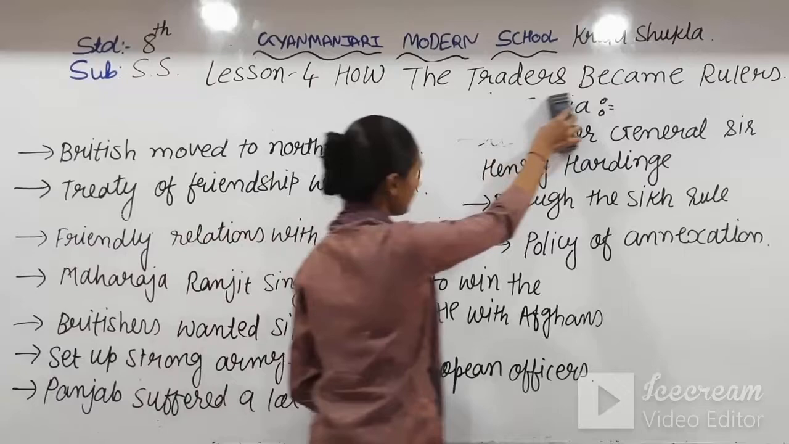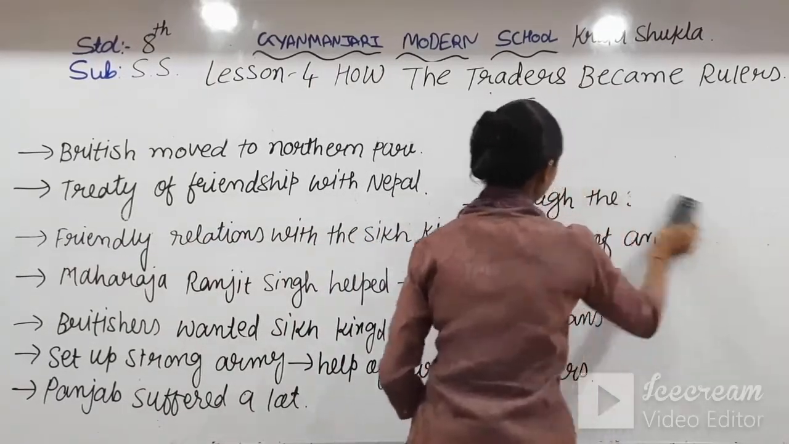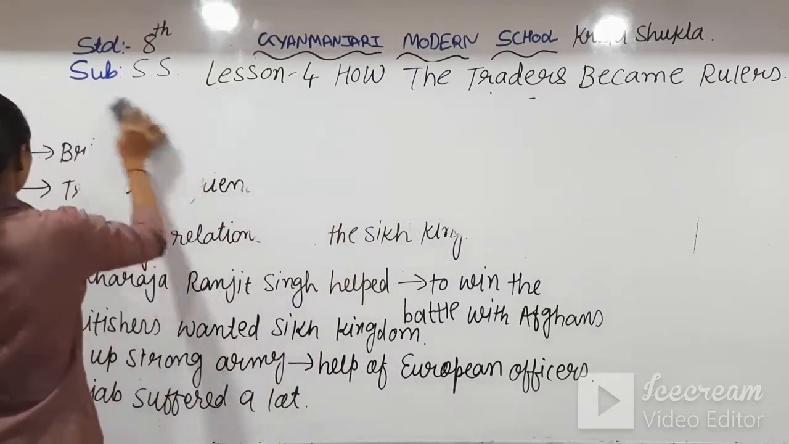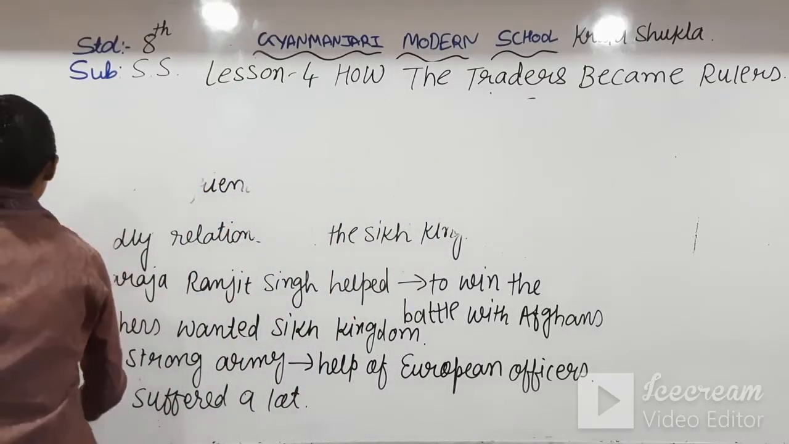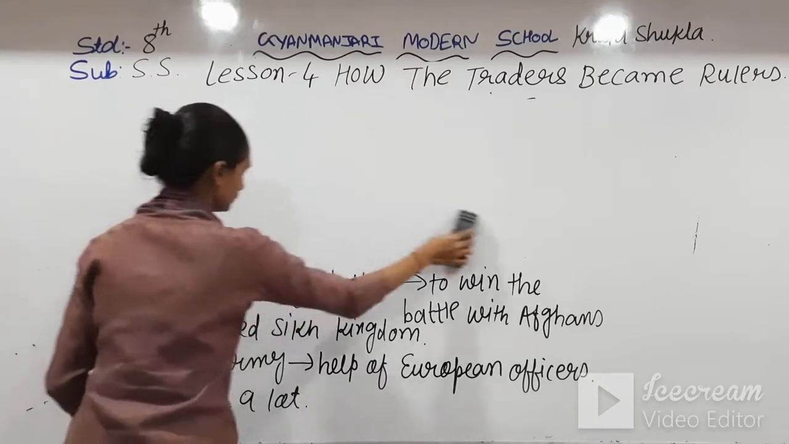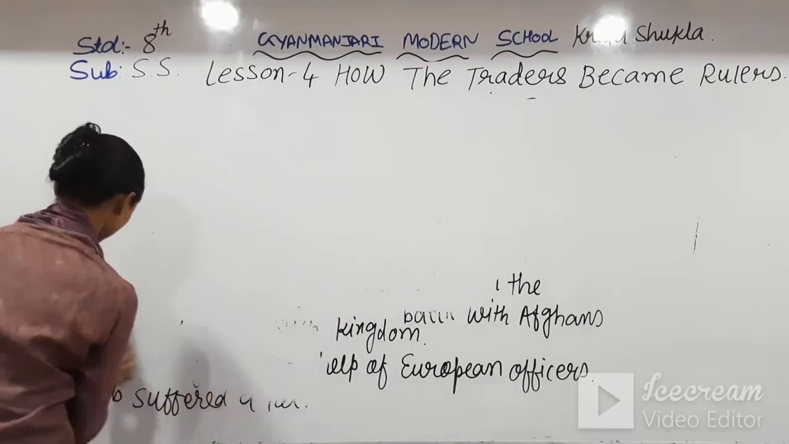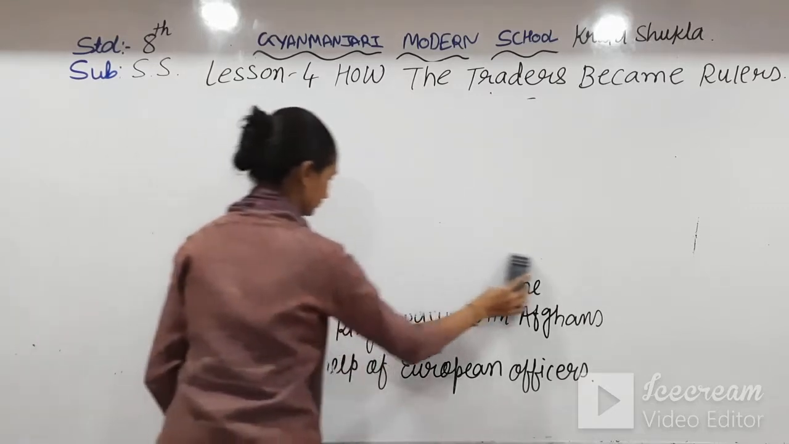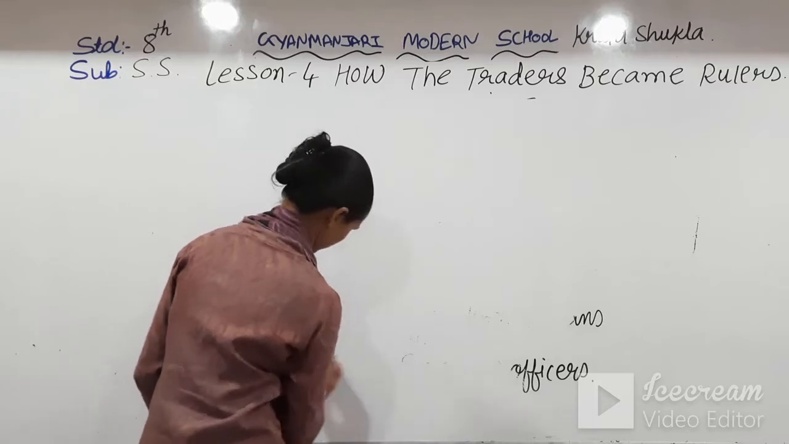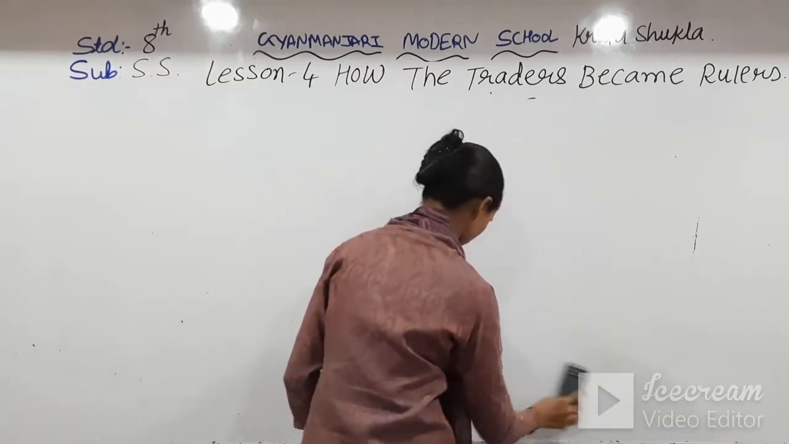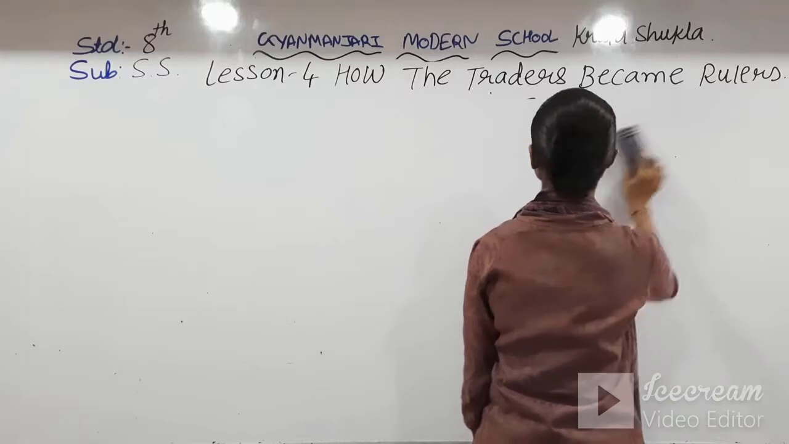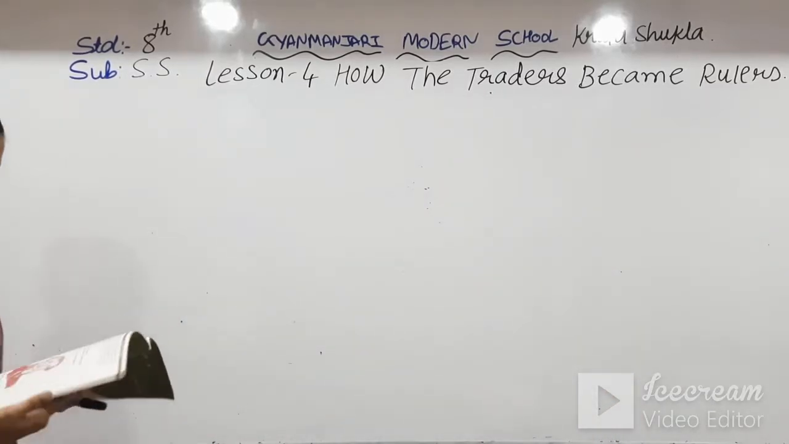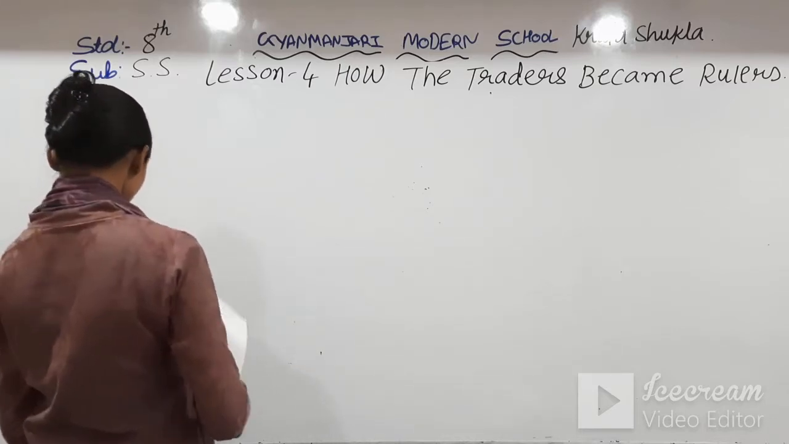Another topic is Dalhousie's policy of annexation. Let's start that. Next topic is Dalhousie's policy of annexation.